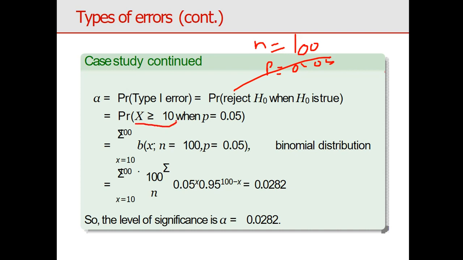It is a rejection region. The critical region is also known as the rejection region. When it is less than 10, it will go to the acceptance region. Okay, what is the definition of probability of type 1 error? It means rejecting H naught when H naught is true.